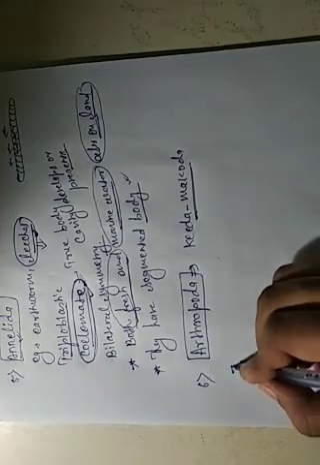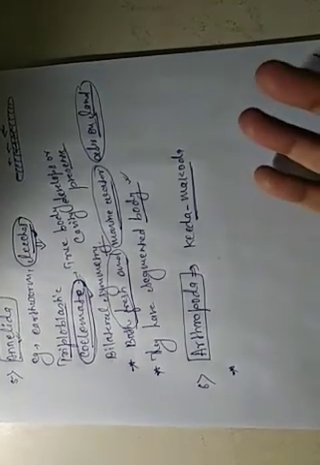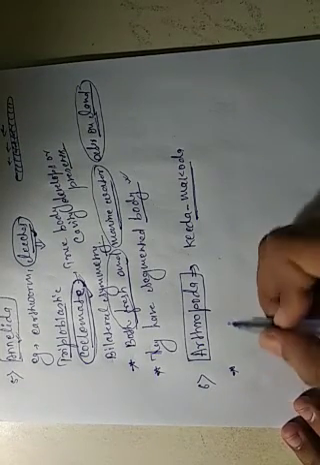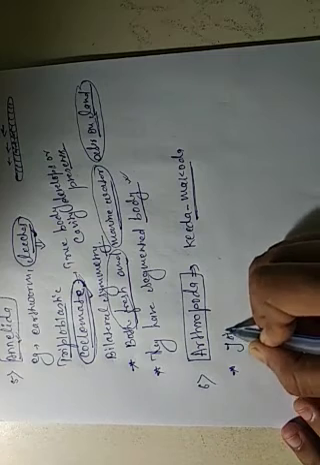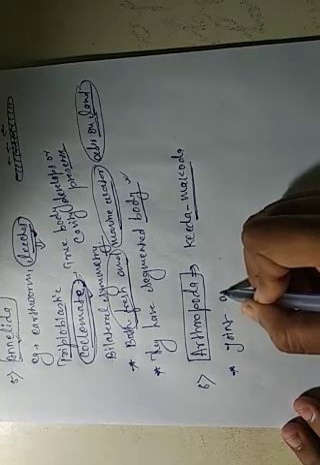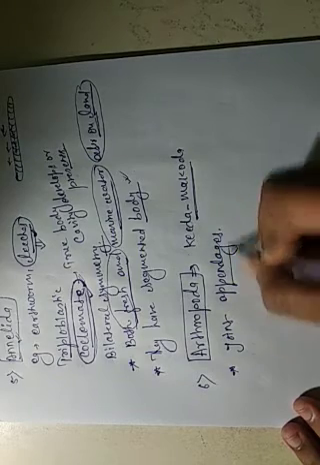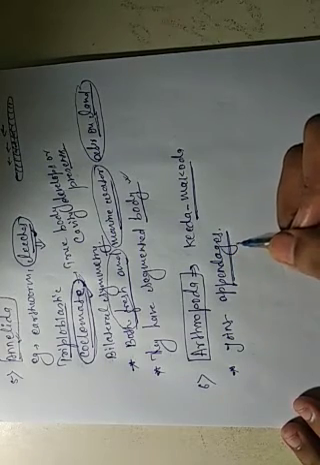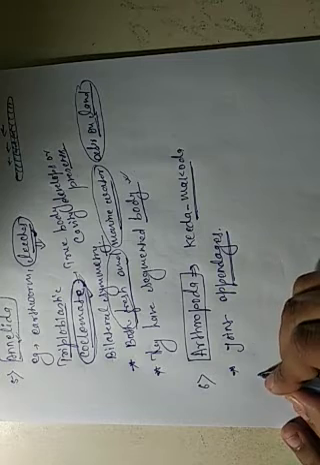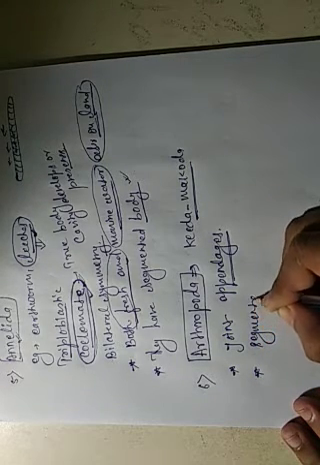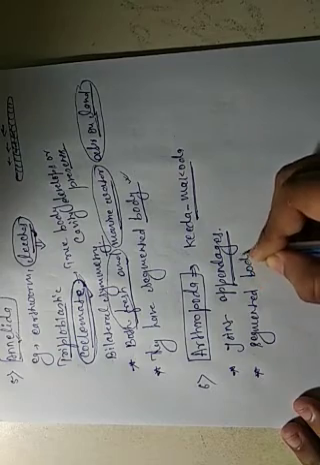They have joint appendages. You can already see examples around your surroundings. Insects have joint appendages, meaning pairs of legs are present. They have a segmented body.